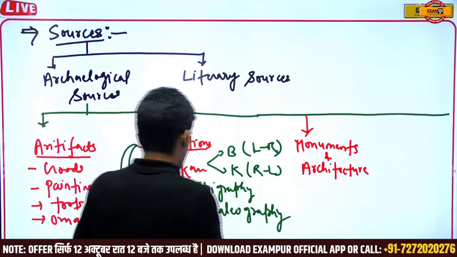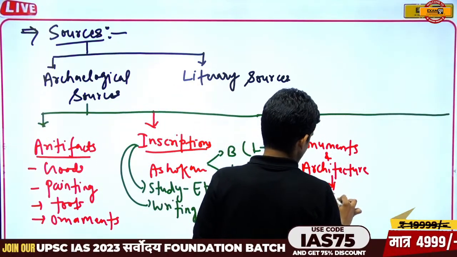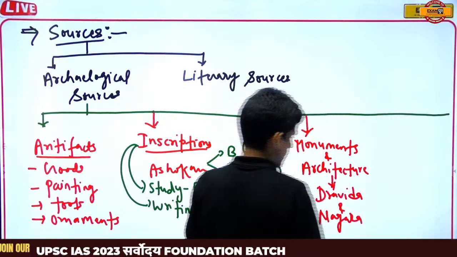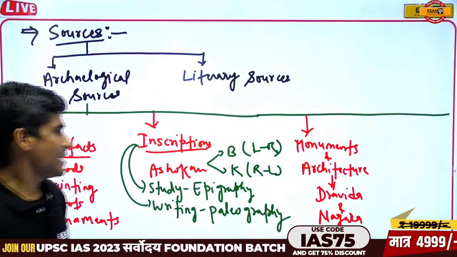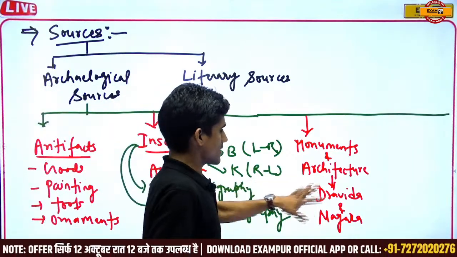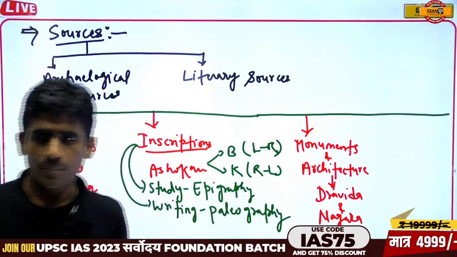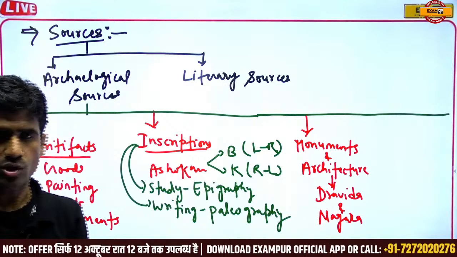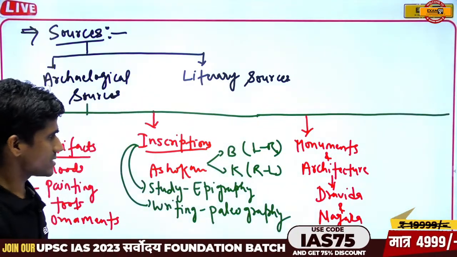We have different categories, for example, Dravida and Nagara. In Hindi it's Nagar, but in English we usually read Nagara. So Dravida and Nagara temples are good examples, very famous in terms of monuments and architecture.